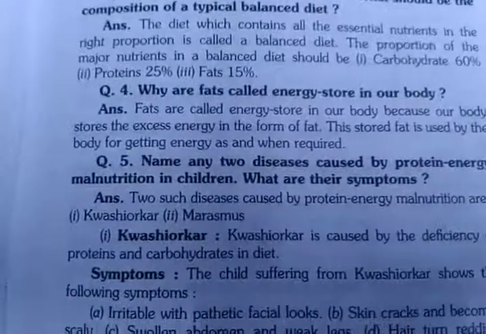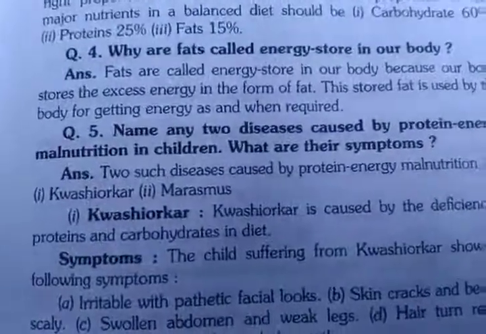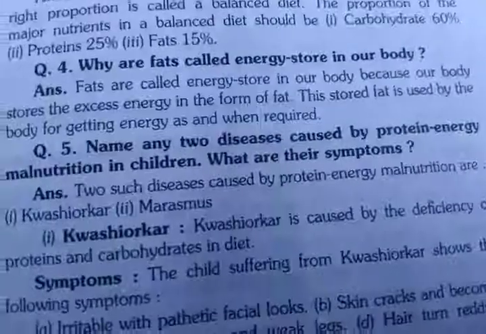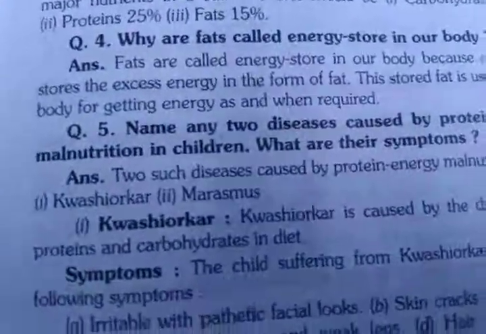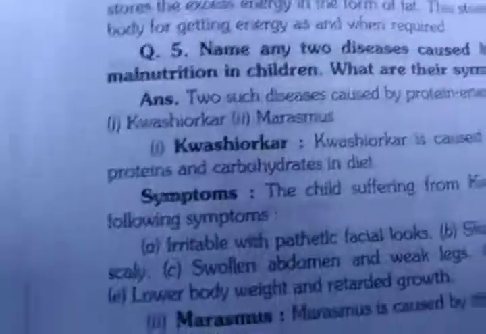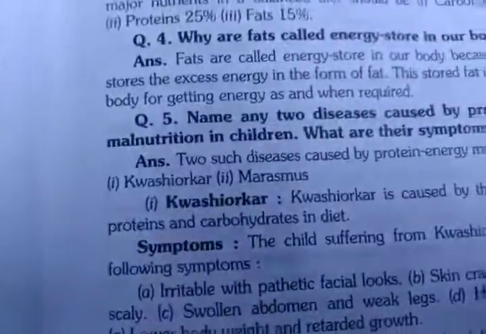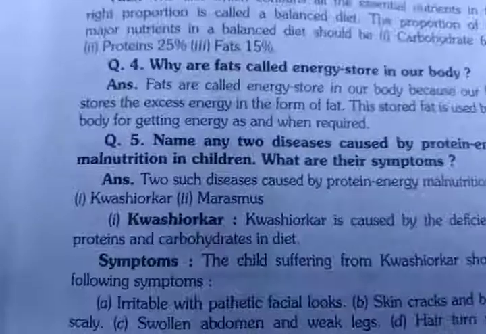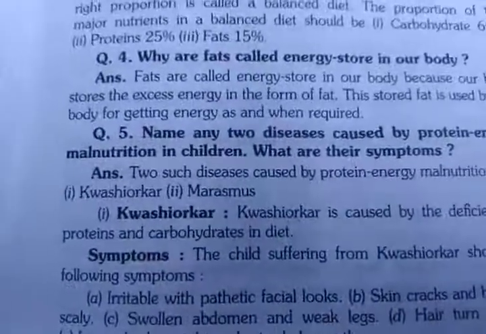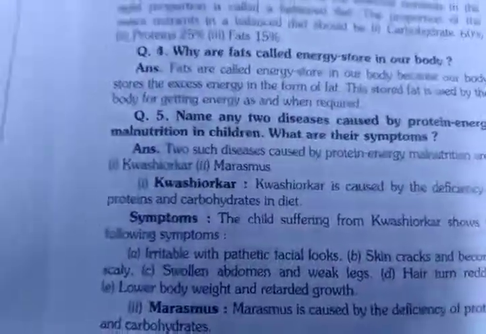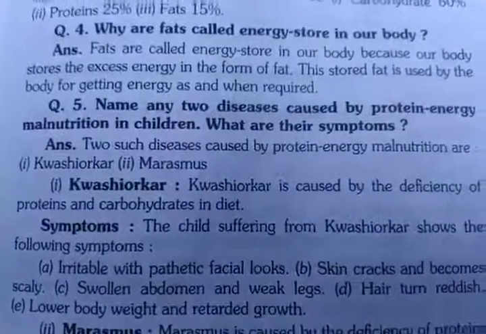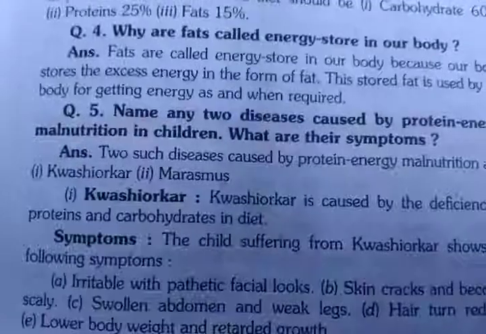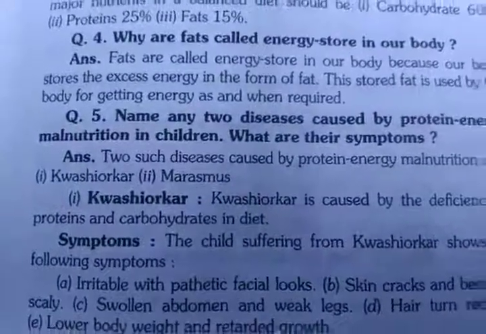Now comes question number 5. Name any 2 diseases caused by protein energy malnutrition in children. What are their symptoms? Means due to the lack of protein and carbohydrate, which type of disease is especially caused in children, and what are their symptoms? Two such diseases caused by protein energy malnutrition are: first, kwashiorkor, and second, marasmus.